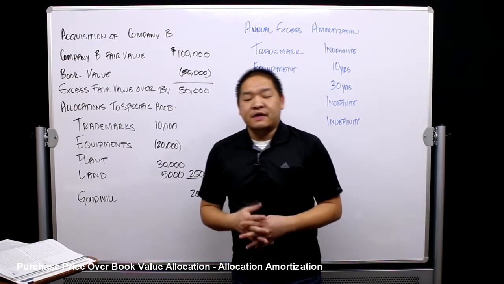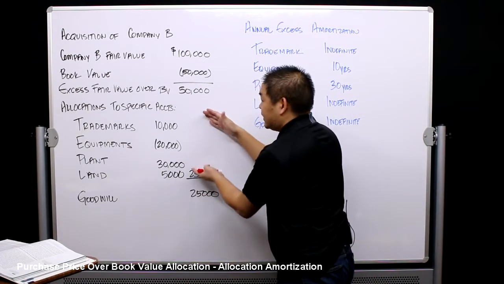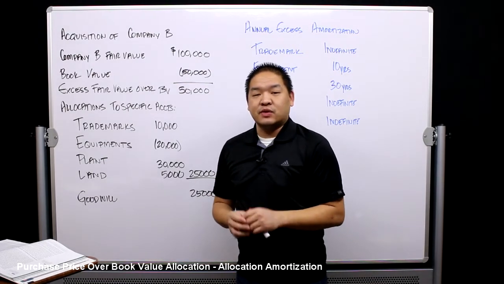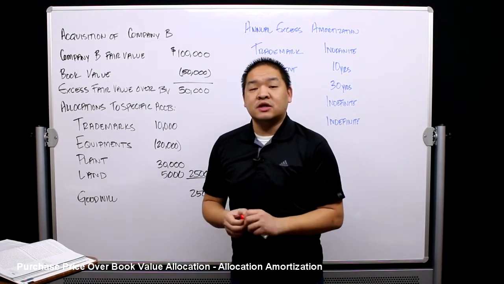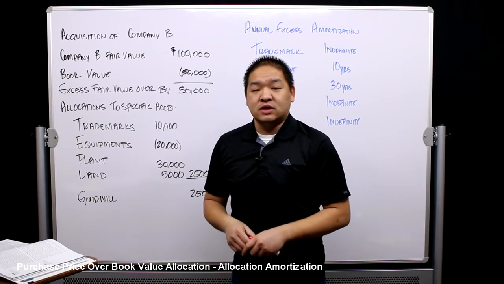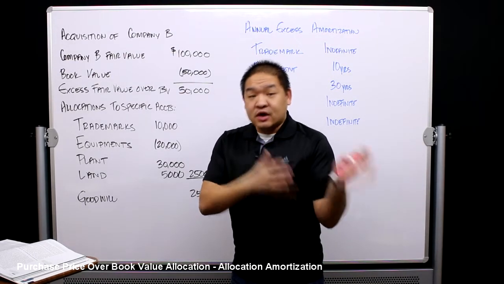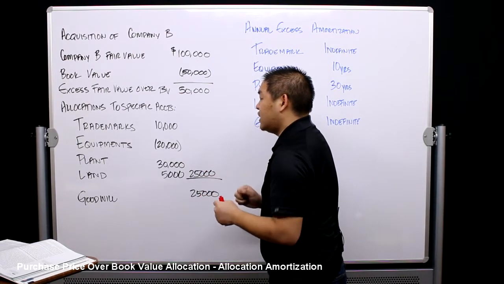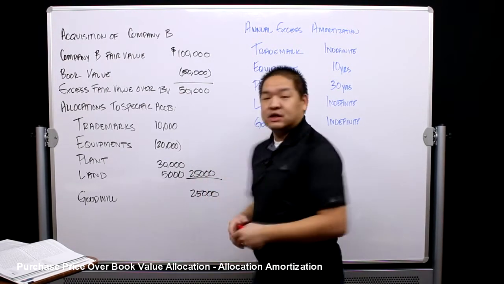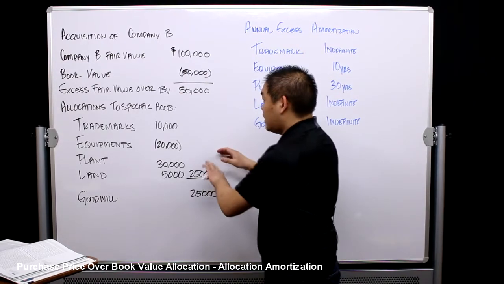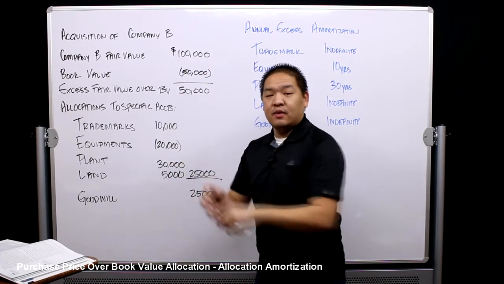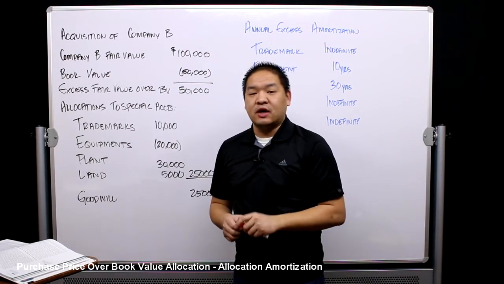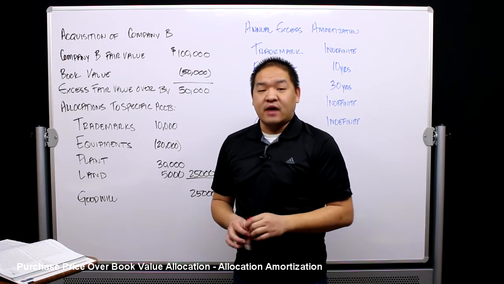Now, where we left off in other lessons is, what do we do with this? The reason why we're opening up with this lesson is because we're going to talk soon about consolidation subsequent to the acquisition year. So next year, we need to consolidate, and we've got to do something with these numbers because we know that equipment and plant are typically depreciated. Well, if we give more value to them, we're also going to need to depreciate it. So this is the lead into the discussion on consolidation subsequent to the acquisition year.